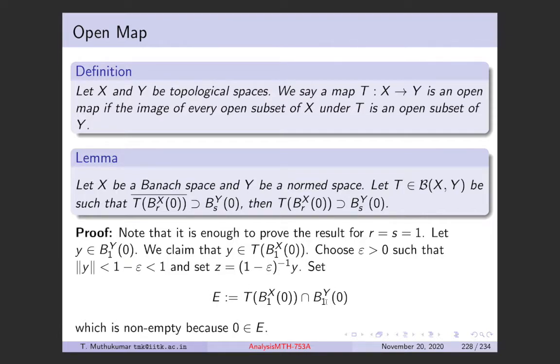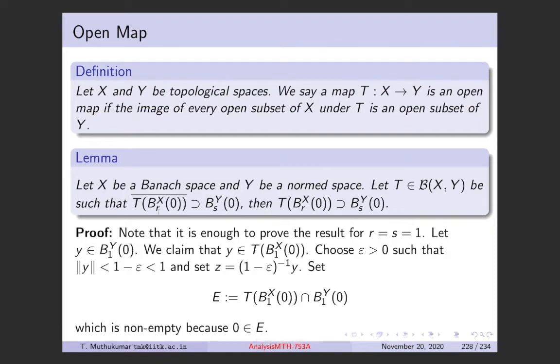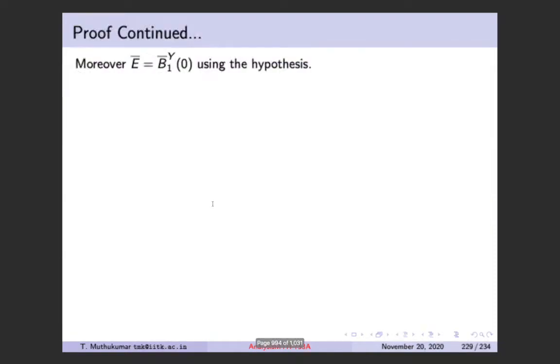So E closure is the unit ball in Y closure, right? So that's what we have said here, where we have used this assumption that we have had, right? So E closure is B1 Y closure using the hypothesis. Now you start with an arbitrary point. So we are going to construct a sequence. The first term in the sequence, let's call it Z0, is the origin.